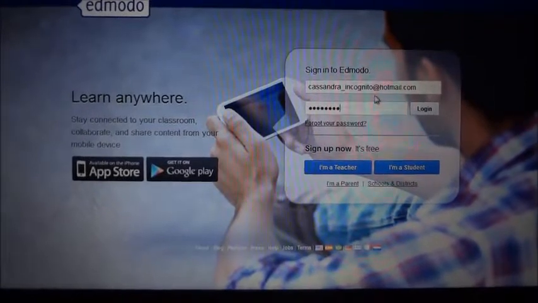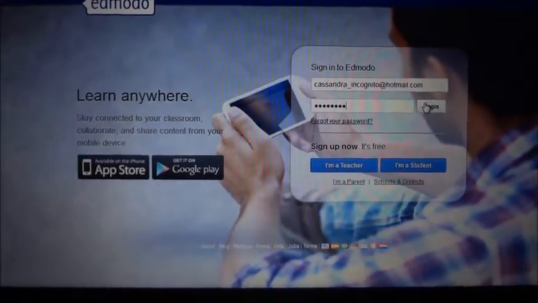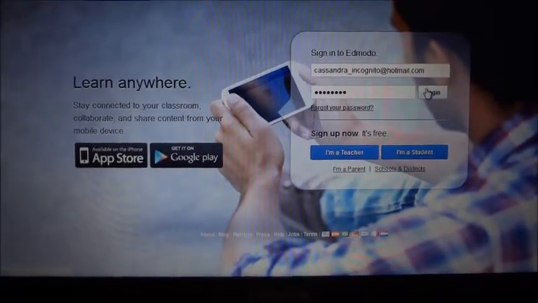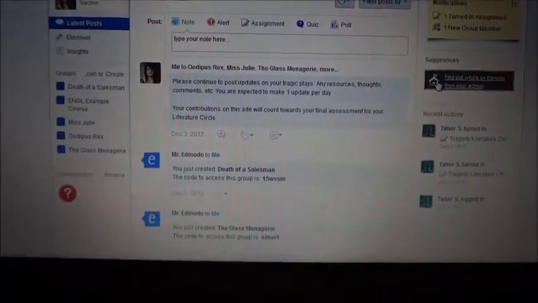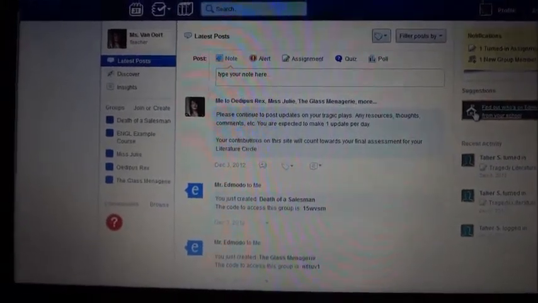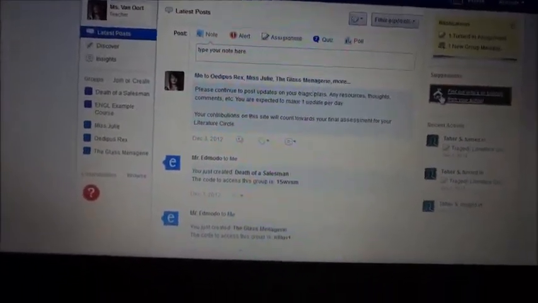Alright, welcome to Edmodo. I'm just going to take you through some of the amazing things that you can do with Edmodo right now. Once you sign into Edmodo and you've signed up and gotten everything set up, these are just a couple of the things that you can do with it.